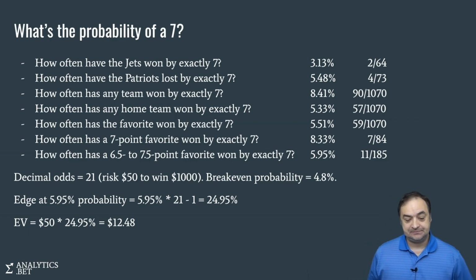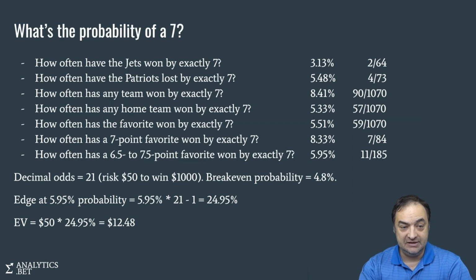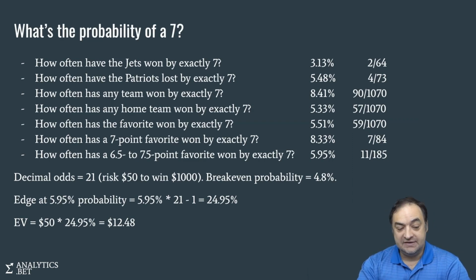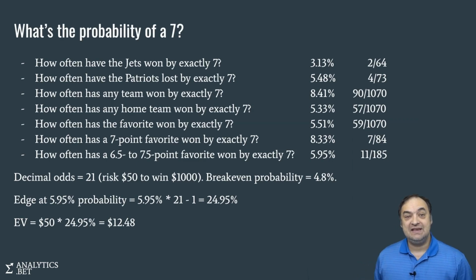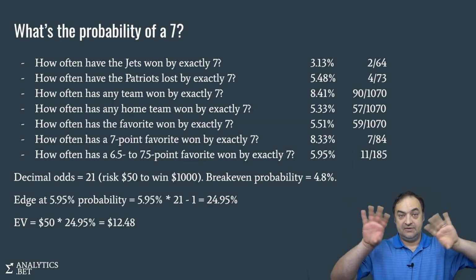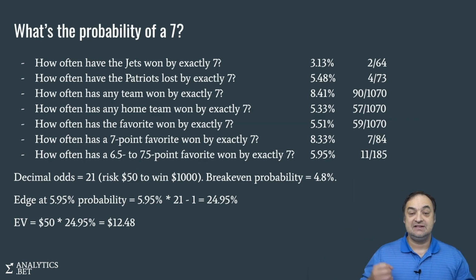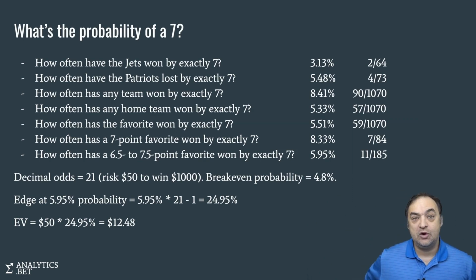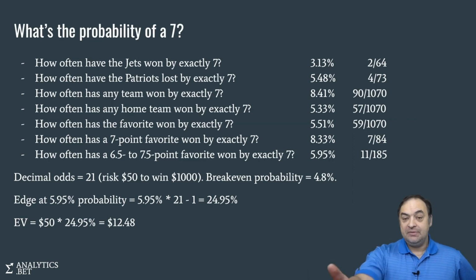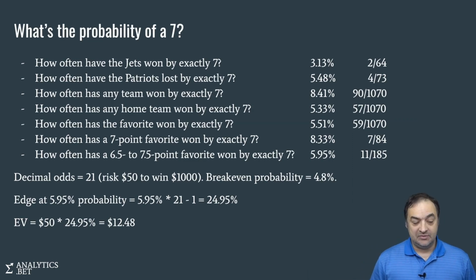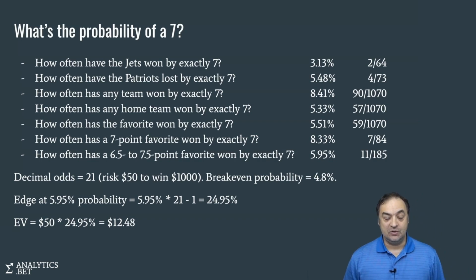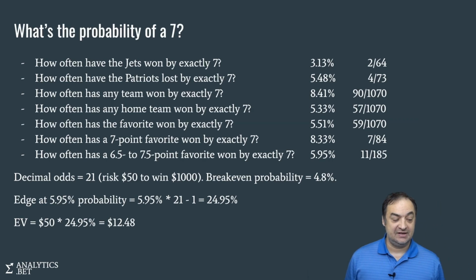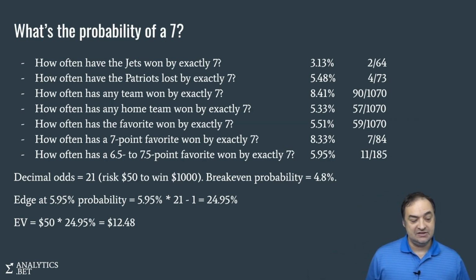Well, what's our edge? Remember our formula. It's the middle probability times the decimal odds minus 1. Well, what are the decimal odds here? We know it from the bet. We're risking $50 if the middle doesn't hit from one side or the other, and for a chance to win 1,000 if it does. So those are decimal odds of 21. If we believe our 5.95% probability, then our edge is 0.0595 times 21 minus 1. That's a 24.95% edge. It's great. That's a 25% edge.